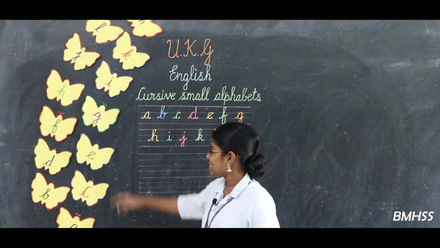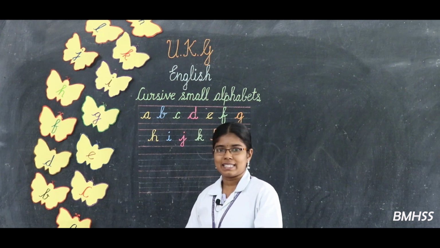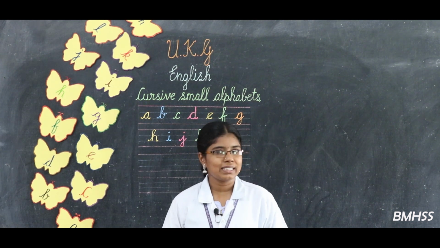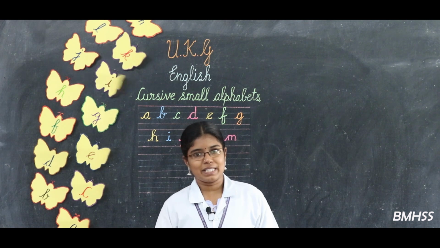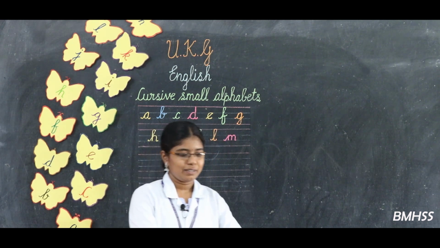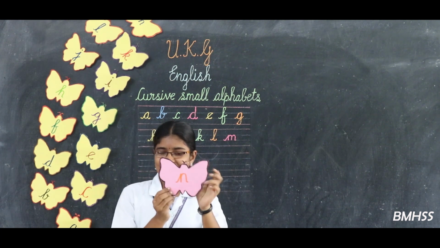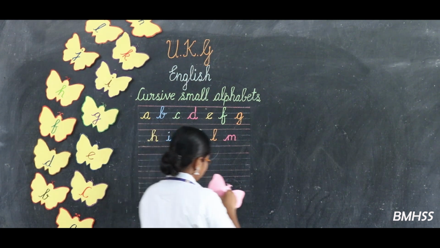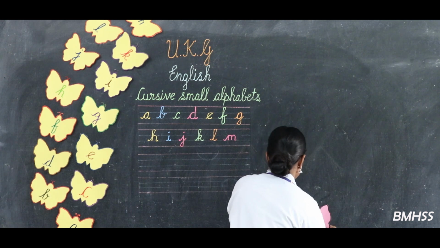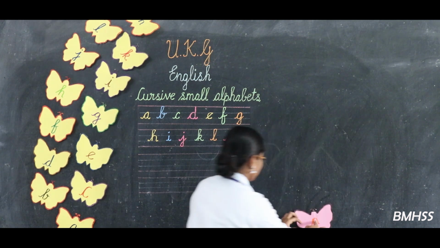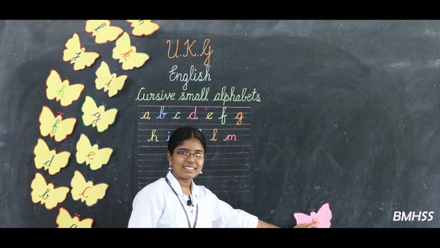Now, we have learnt the first 13 alphabets, okay. Now, we are going to learn the next 13 alphabets, okay. See here. What letter is this? N. Very good.